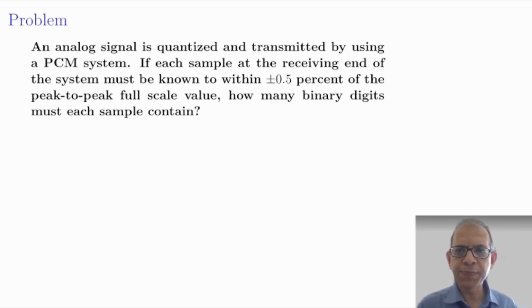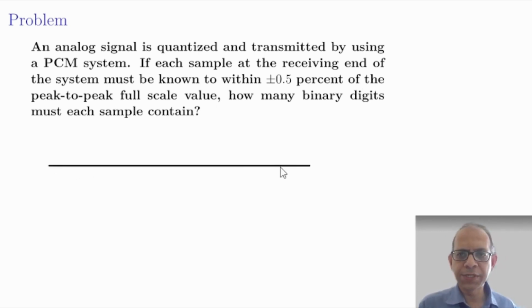So what is given in this problem is we have a PCM system in which we quantize a signal after sampling, and each sample must be known to within plus minus 0.5% of the peak-to-peak full-scale value.